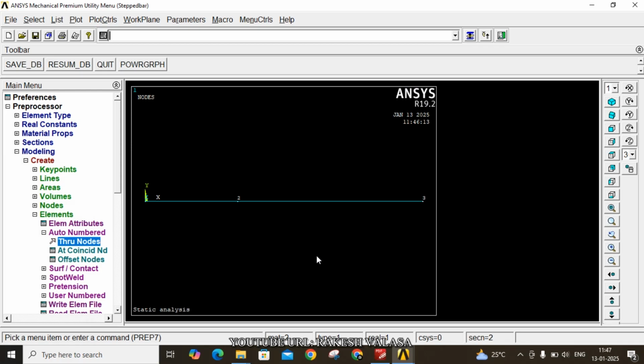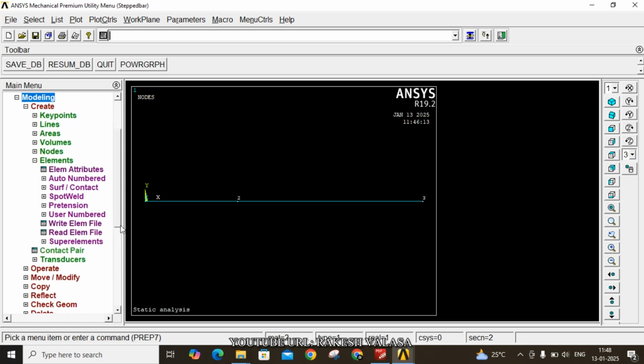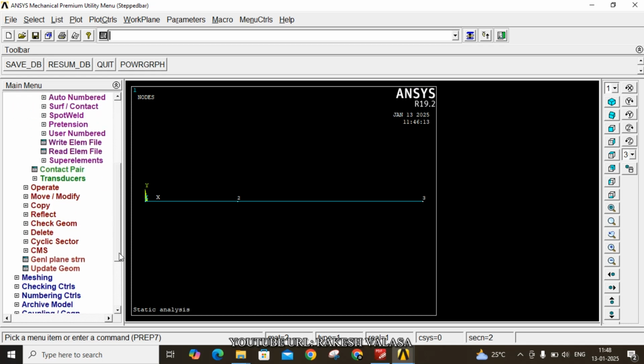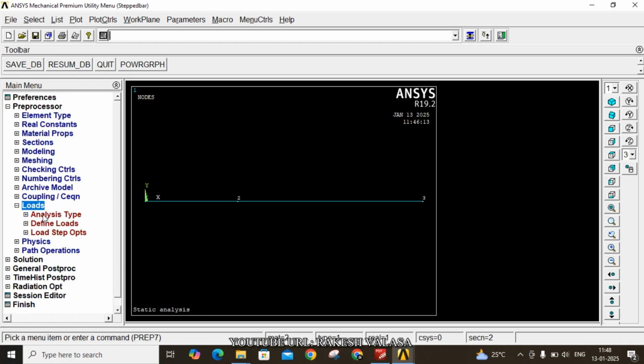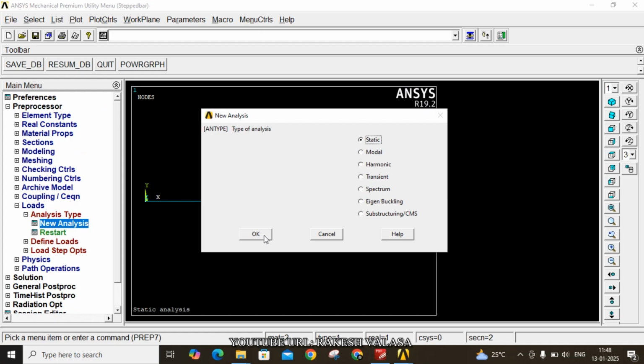The next step, after this, is to apply the boundary conditions. Here node 1 and node 3 both are fixed with respect to all degrees of freedom. So go to the loads. Just scroll down. Loads, analysis type, new analysis, static analysis, then click on OK.